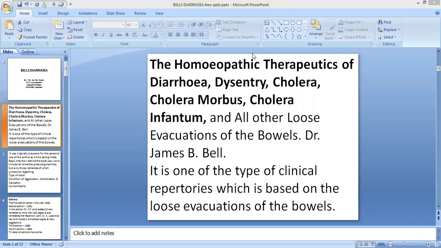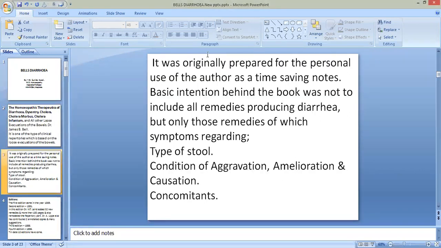Then this repertory was originally prepared for the personal use of the author. So it was not actually a written index of symptoms, but it was originally prepared for the personal use of the author as time-saving notes.